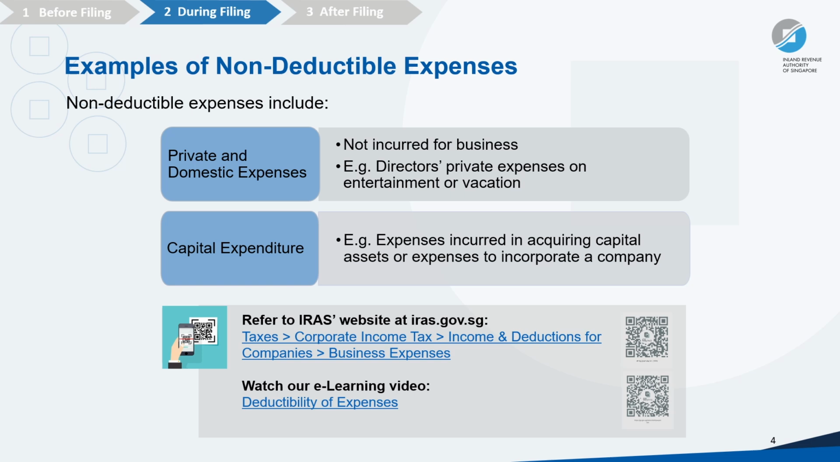Let me give you some clear examples of expenses that are not deductible. First, private and domestic expenses, for example directors' personal entertainment or vacation costs. Even if paid through the company, they're not deductible because they're personal. Second, capital expenditure, expenses for acquiring assets or setting up business, like buying machinery or incorporation costs. The IRAS website has a long list of expenses which are deductible and non-deductible, which you can refer to for further details.